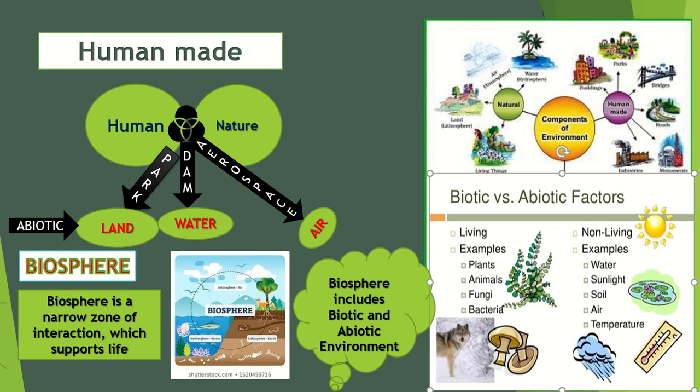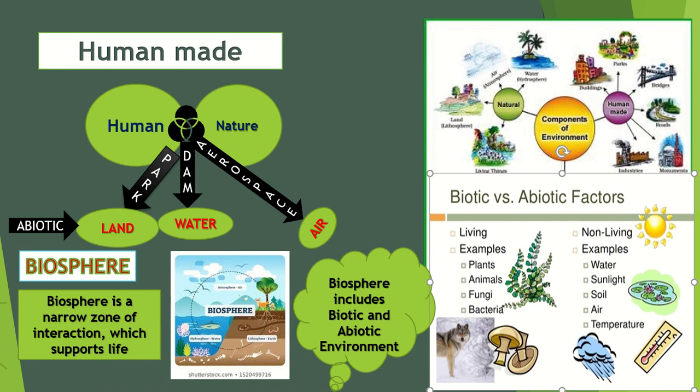Can you see the circle here? In this place life is possible with the help of air, land and water. Without air we can't live, without water, without land we can't live. We need all three to live. So that is the biosphere, which includes biotic, meaning living things, and abiotic: air, land and water.